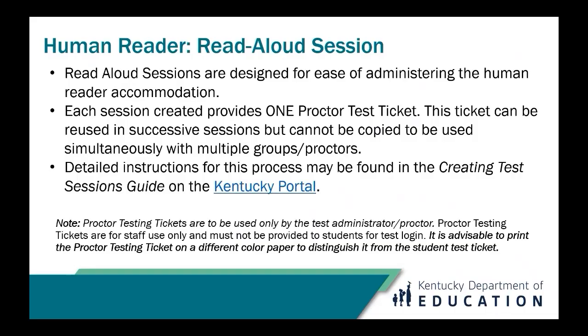When using the proctor test ticket, please be aware of which ticket is being used to sign in. It is advisable to print the proctor test ticket on different colored paper. If a student takes the assessment using a proctor test ticket, it will not save or report their answers, and this will also result in an allegation.